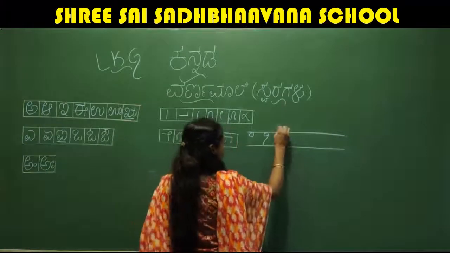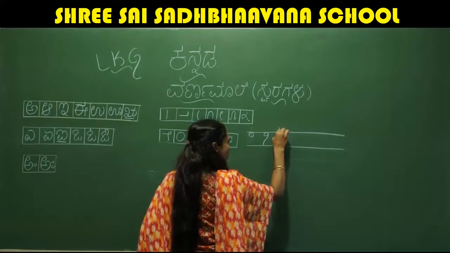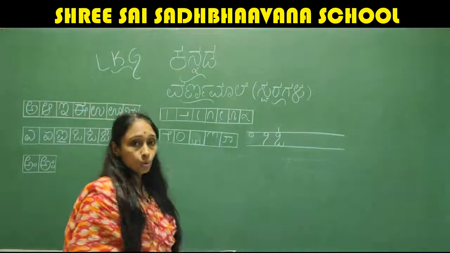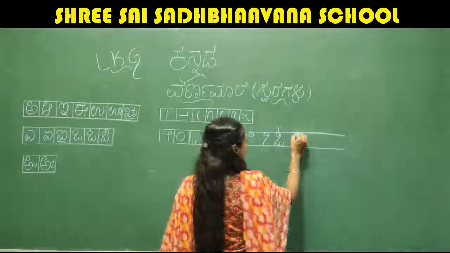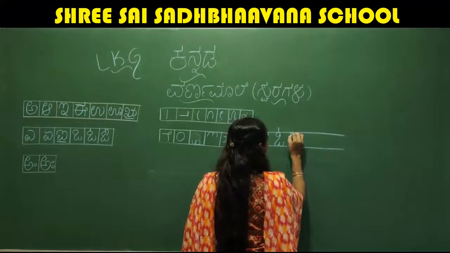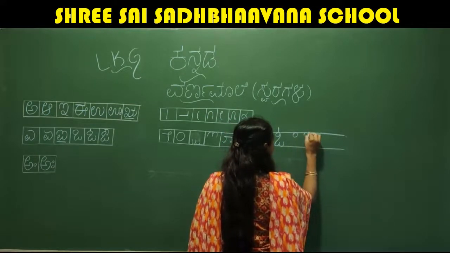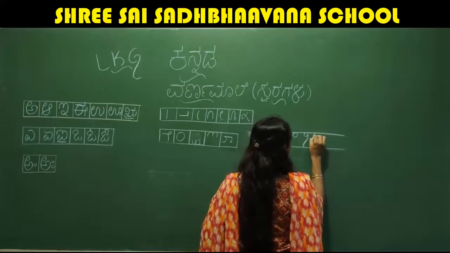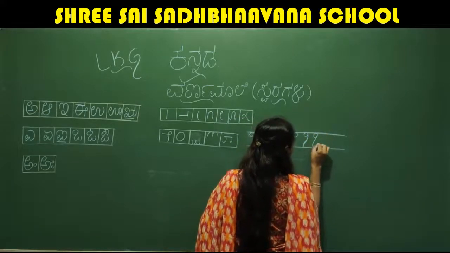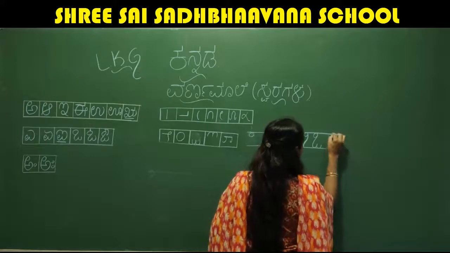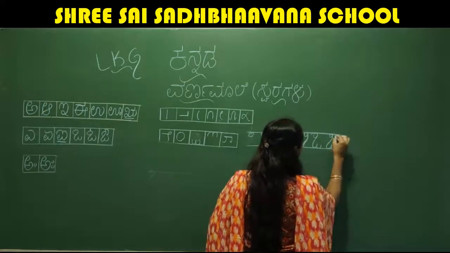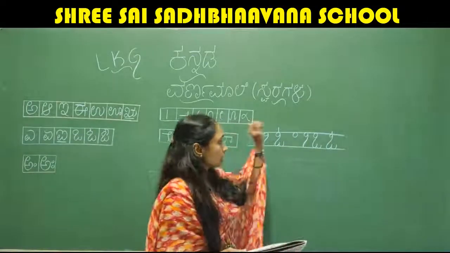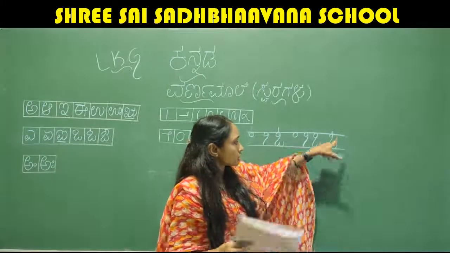Okay? So after writing this, you give one right standing line to that. This is the letter. Okay? I'll write it for you once again. One circle. To that circle, attach this. Write like this, and to that, you add this stroke. After writing that, you write one small standing line, and remember that it should not touch this line.